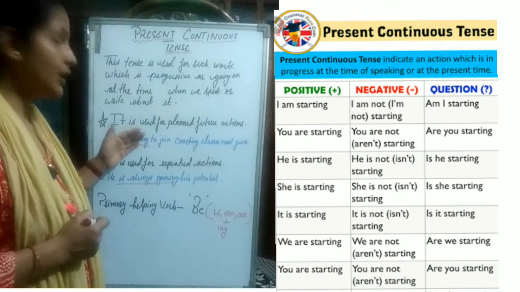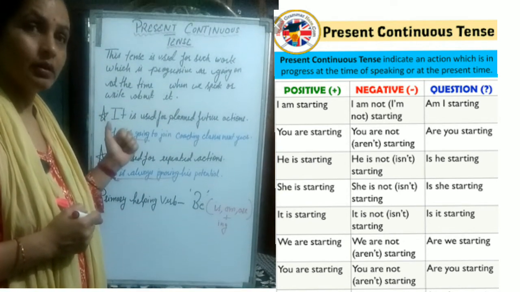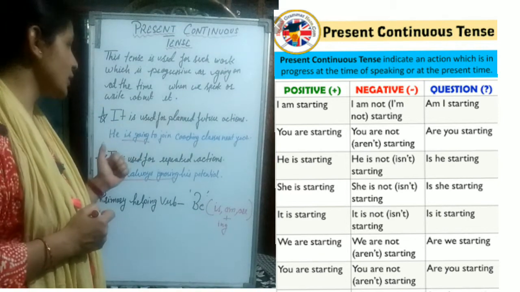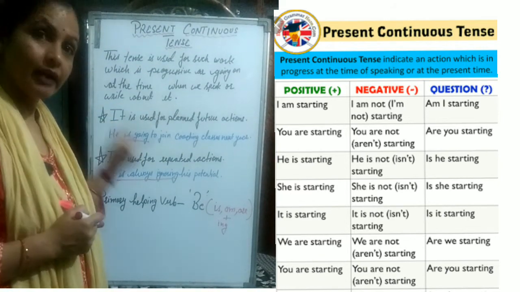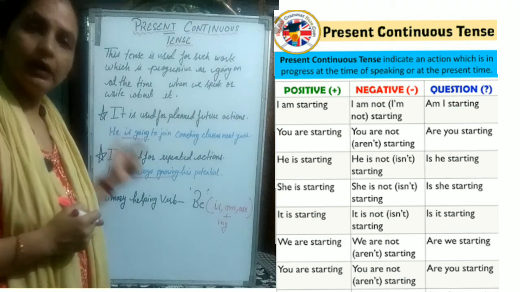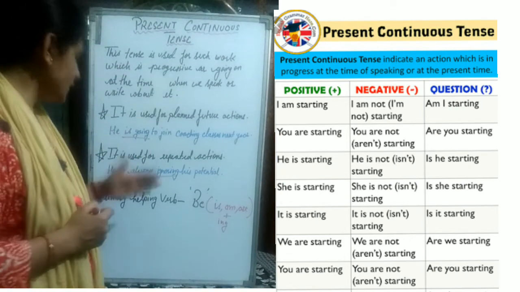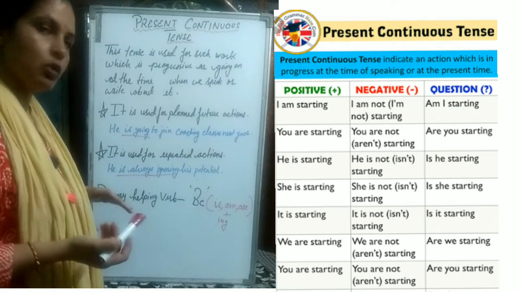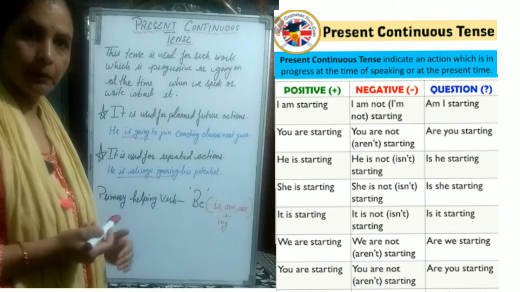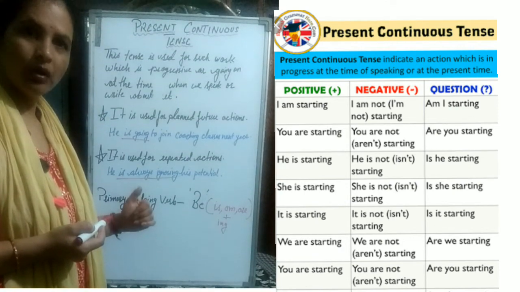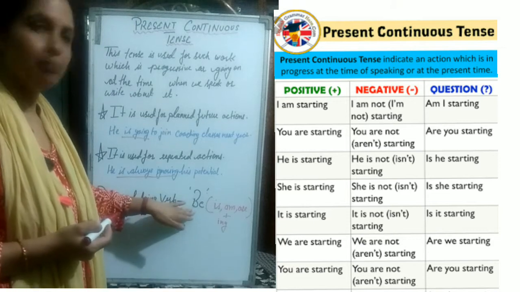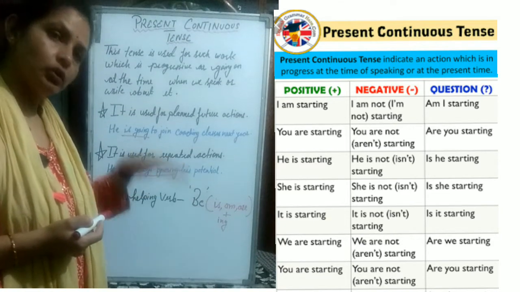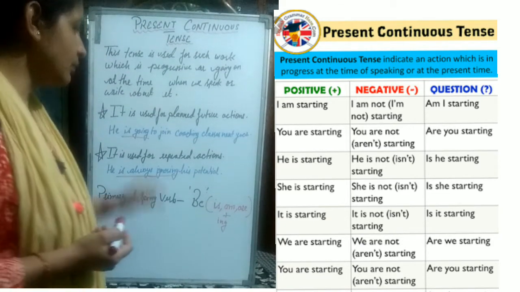So present continuous is used in progressive cases, as well as for the planned future and in repeated actions. Now let us understand the role of the primary helping verb here. The primary helping verb for present continuous is be. And how do we use this primary helping verb, children?